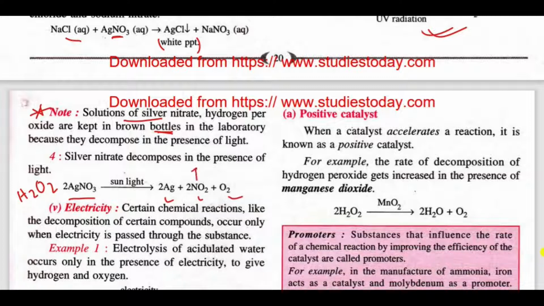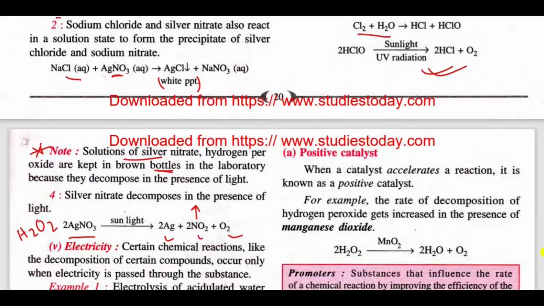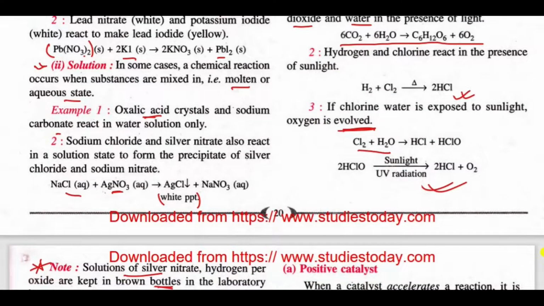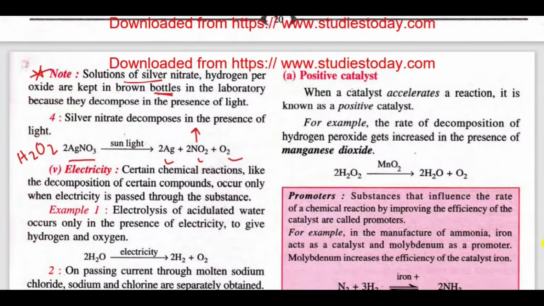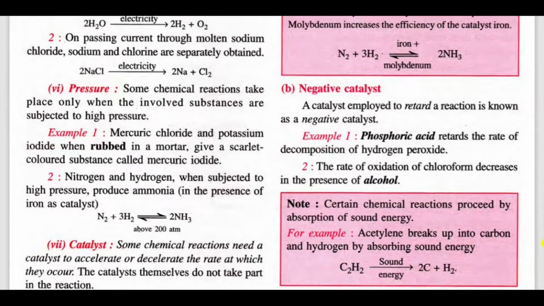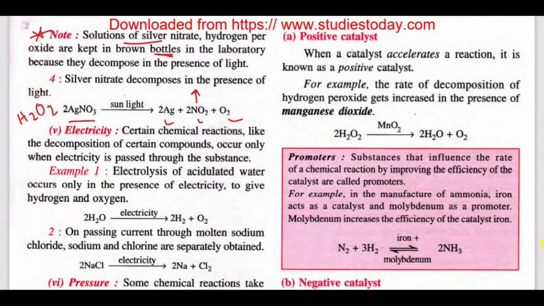What is the color of nitrogen dioxide? Brown. What is the color of lead iodide? Yellow. Lead iodide is yellow, lead oxide is also yellow, and lead nitrate is white. Potassium iodide is white. So these are the important colors of the compounds that we have to know.